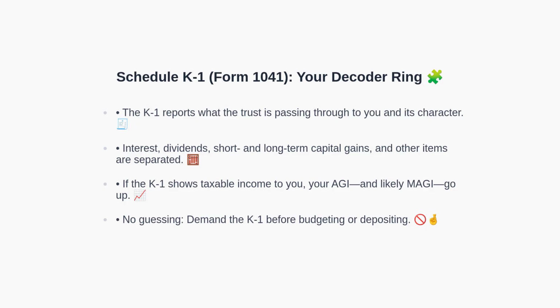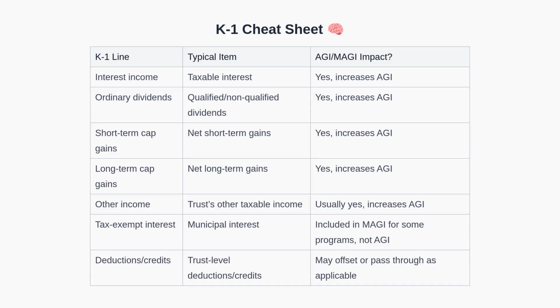Next, to make this more concrete, let's scan a quick cheat sheet of typical K-1 items. This table lists common K-1 categories. Interest income, dividends, and capital gains generally increase AGI. Some items like tax-exempt interest might not increase AGI, but can still be included in certain MAGI calculations depending on the program. Deductions and credits may offset income or pass through, depending on context. With this in mind, let's connect these items to real-world consequences by exploring AGI and MAGI effects.